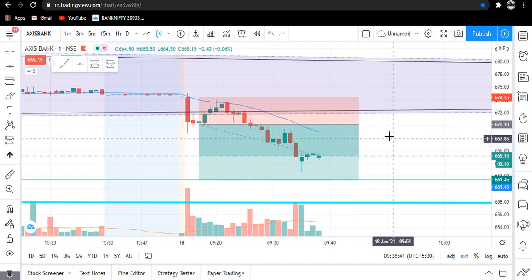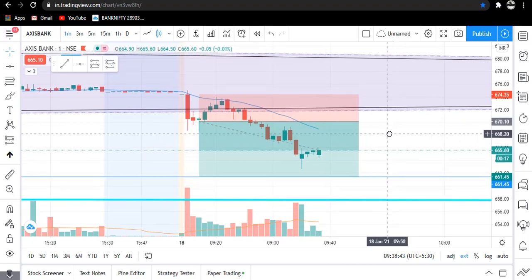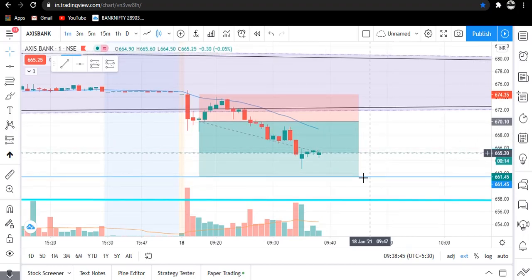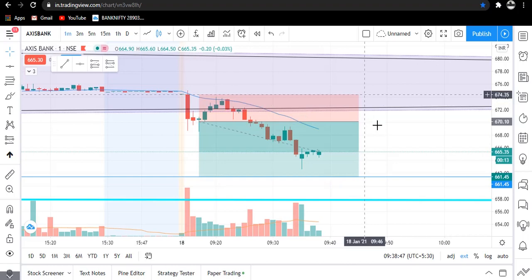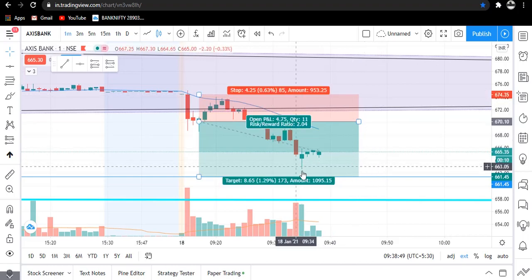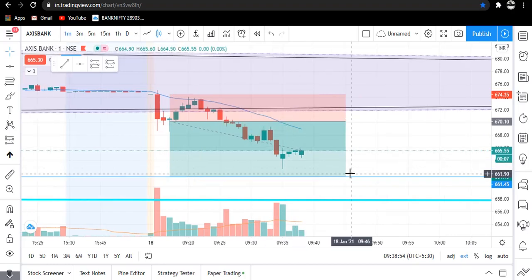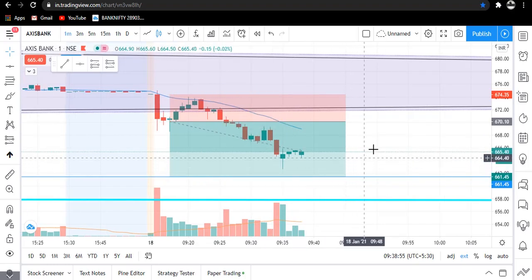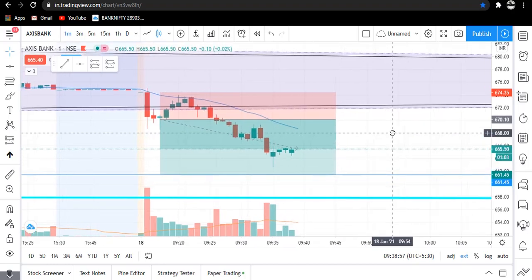Okay traders, so this is the trade which is going on, and this is our target, and here is our stop loss. So we came very near to our target, but from there it is gaining some support. Okay traders, so no problem, we will wait.